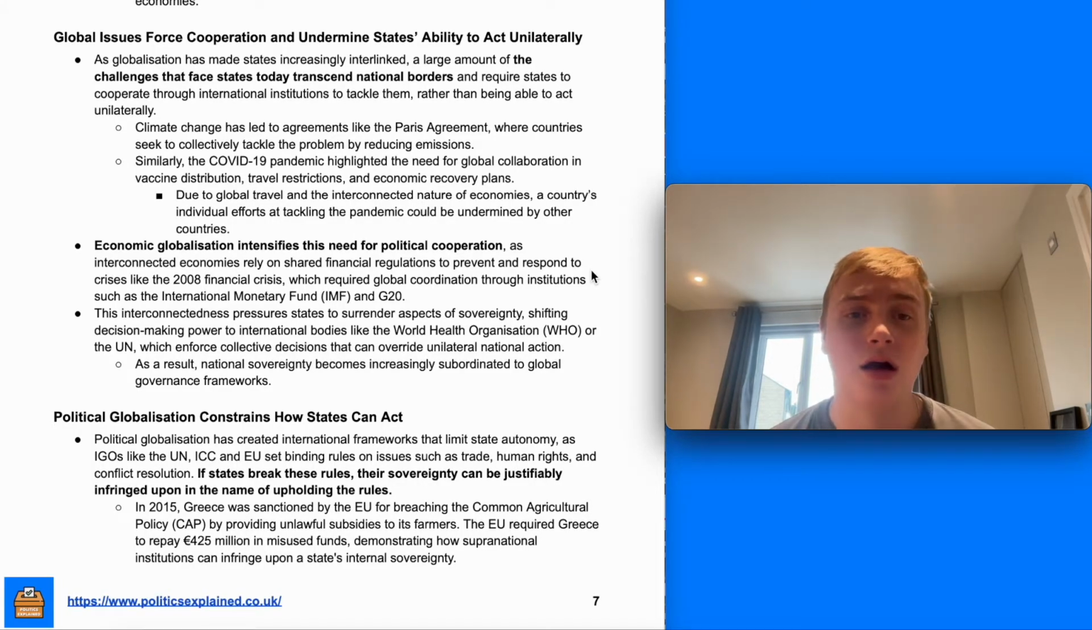Similarly, the COVID-19 pandemic highlighted the need for global collaboration in vaccine distribution, travel restrictions, and economic recovery plans. And due to global travel and the interconnected nature of economies, countries couldn't just tackle COVID individually. They had to cooperate, because whatever they did individually was going to be influenced by other countries' decisions as well. So to really try and bring down the number of deaths and tackle the pandemic, they needed to cooperate. And that requirement for states to work together to tackle challenges suggests that nation states no longer have as much control over the key challenges that face them as they used to.